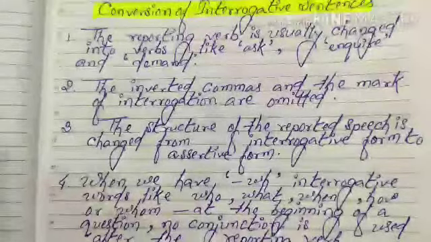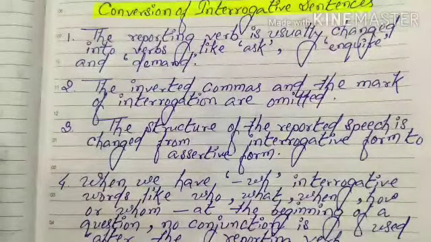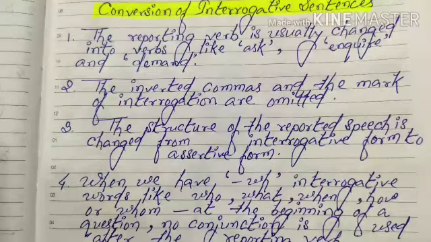Let's start the conversion of interrogative sentences into indirect speech. There are certain guidelines which we have to maintain while doing it. Before starting, let me remind you that interrogative sentences are asked in 2 different ways, with the help of WH words and with the help of auxiliary verbs as well.